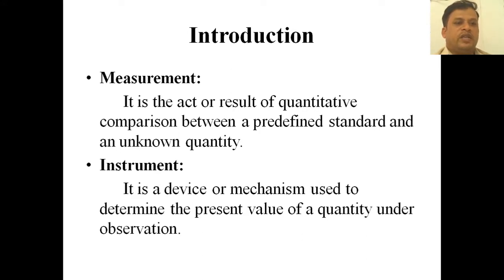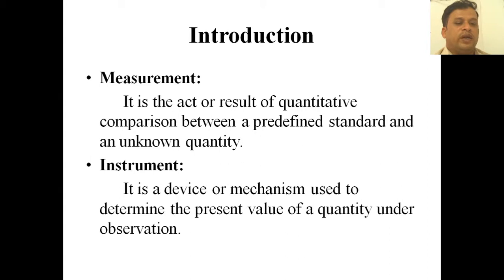So we can call it an act or result of quantitative comparison between the predefined standard and the unknown quantity. Before measuring the voltage, the unknown quantity was the 30 volts and the predefined standard was 100 volts. The range was 100 volts, and in that range it has shown a deflection of 30 volts. So it is clear what a measurement is: the act or result of quantitative comparison between a predefined standard and an unknown quantity.